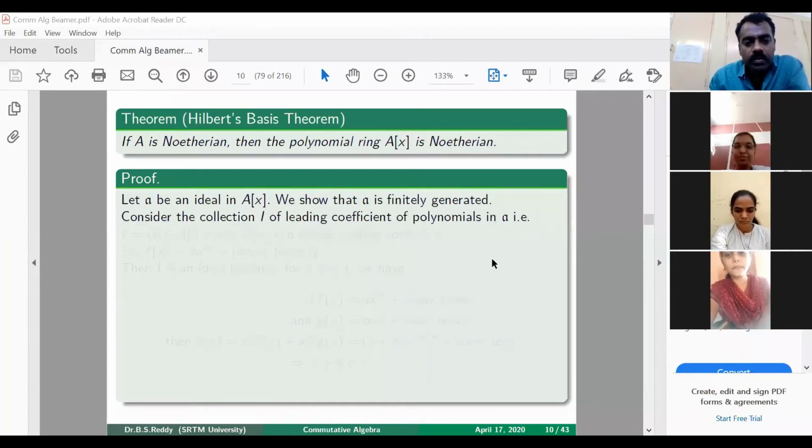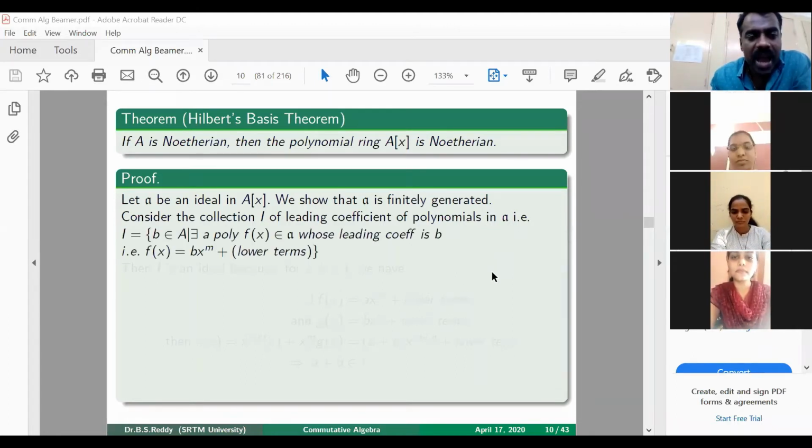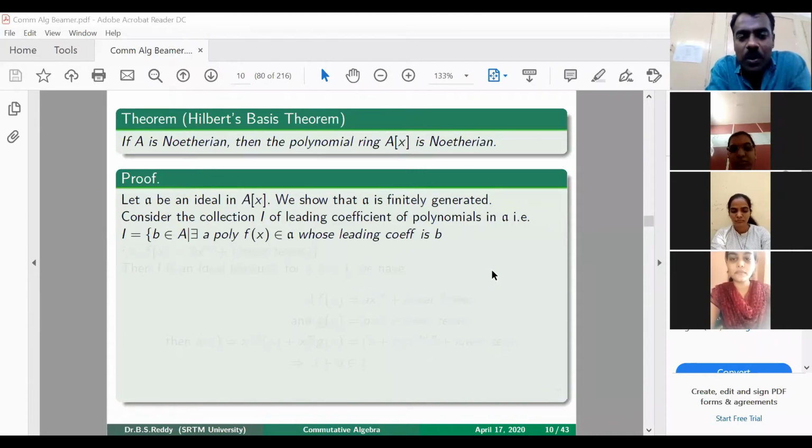So first, consider the collection, which you denote by I, of leading coefficients of polynomials in A. So what is this set I? You take any polynomial in the ideal A and take the leading coefficient of that polynomial. That means this I is nothing but b will be here if there exists a polynomial f of x in A whose leading coefficient is b.